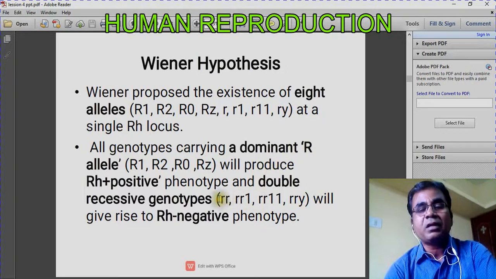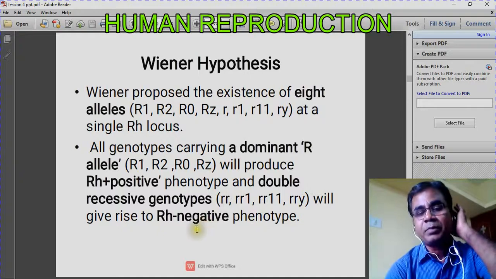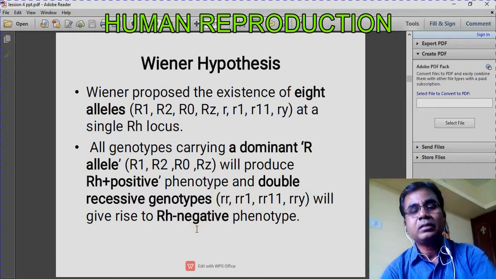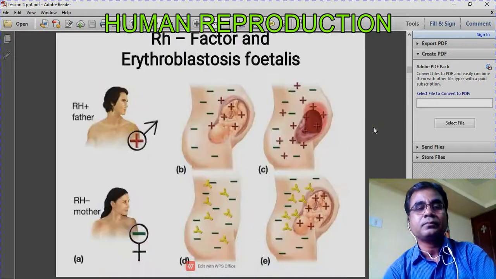The genotype must be double recessive, for example small r and another small r1. All these patterns will produce the negative blood group. So this is the Wiener hypothesis. These are the two hypotheses regarding the RH factor.